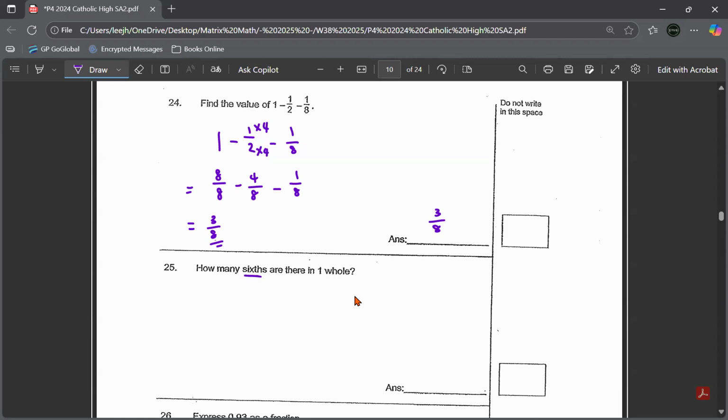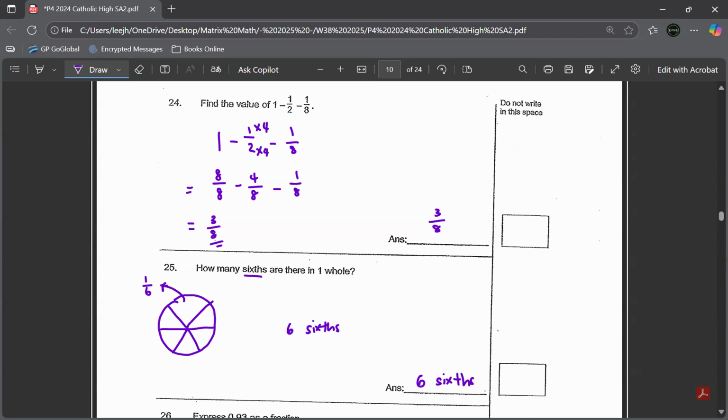Question 25. How many sixths are there in 1 whole? So if I were to draw 1 whole circle, I will cut it into 6 parts. So this one will be 1/6. So you know 1 whole, how many sixths are there? So you know that it's actually 6/6, 6 parts of 6. So the answer will be 6/6. That's all. When you draw it out, you will be able to see.